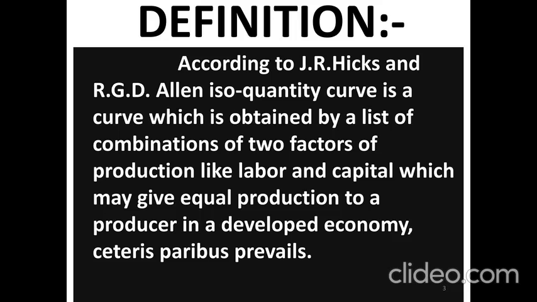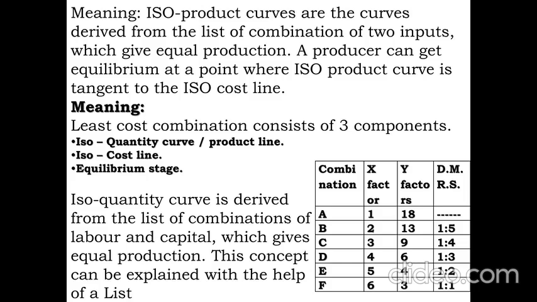What do you mean by this? According to J.R. Hicks, least cost combination is a list of combinations which consists of two factors, maybe land, labor, etc., which may give equal production in the end. The ultimate result is equal production. Either you take labor more or capital more, left to your choice, but ultimately the result is the same. Therefore, it is popularly called least cost combination.